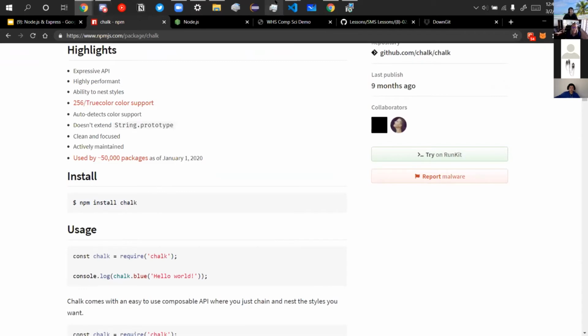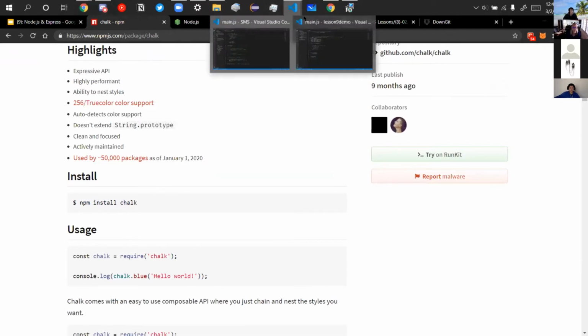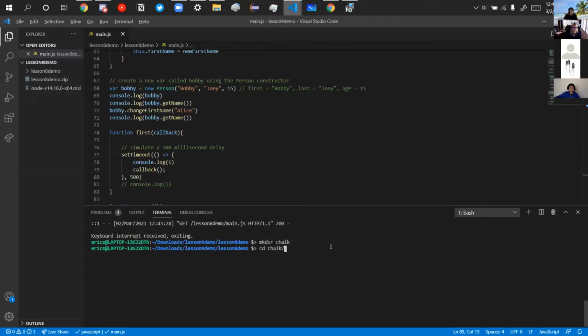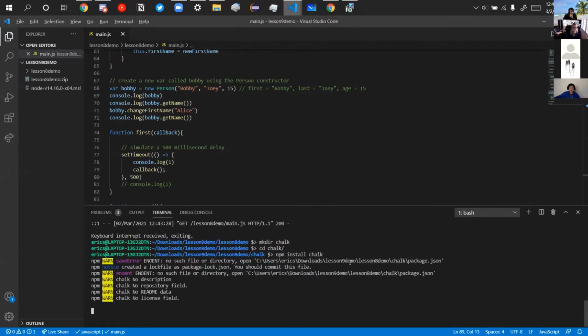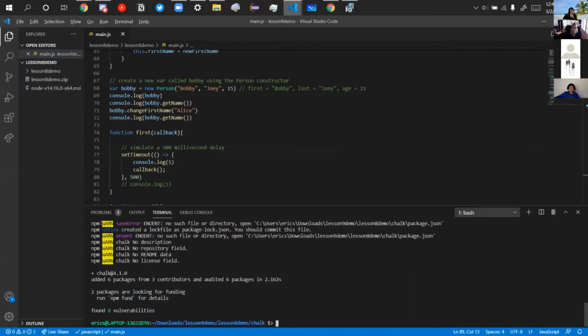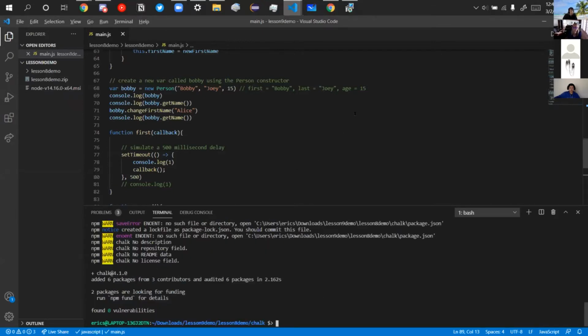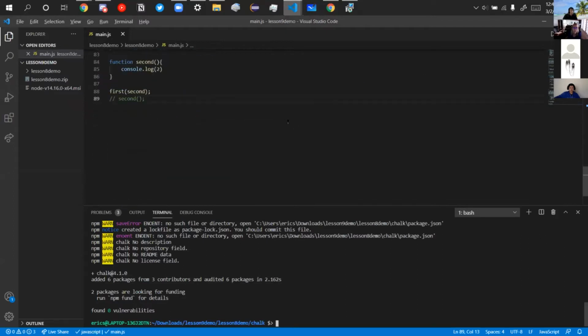So where you would do this is, back in your VS Code, I'm going to close the server. And then I'm going to create a directory. We're going to call it chalk. All right, and you want to do npm install chalk. And then you're going to see it does some stuff, and it finishes. And then you might see some warnings. Warnings are almost always fine. If you ever see something red that says an error, that might be a problem, and I'd recommend Googling it or messaging someone. But if you just see warnings, that should be fine.